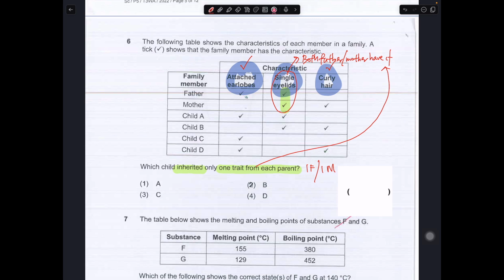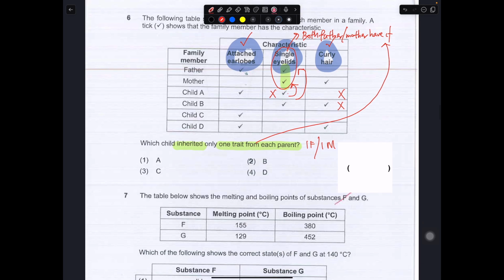So if you look at this, as long as you see a tick between the attached earlobe and the curly hair, that will be the answer. So child A, you only got attached earlobe and single eyelid. But this eyelid could be from the mother or it could be from the father, I don't know. So this one cannot be the answer. As well as B, which is the same reasoning as child A. Child C only has traits from the father, so it cannot be the answer. So we are only left with D, which has one trait from the father directly, the other trait from the mother directly. So the answer must be number 4.